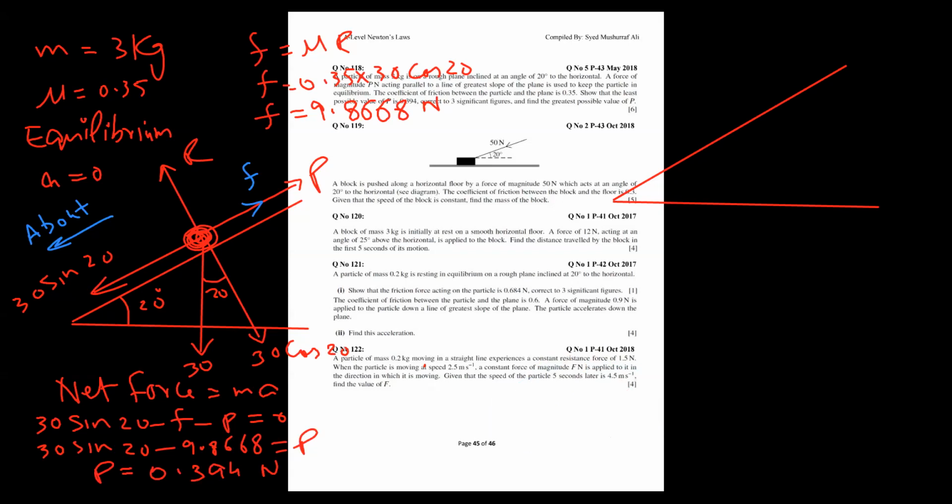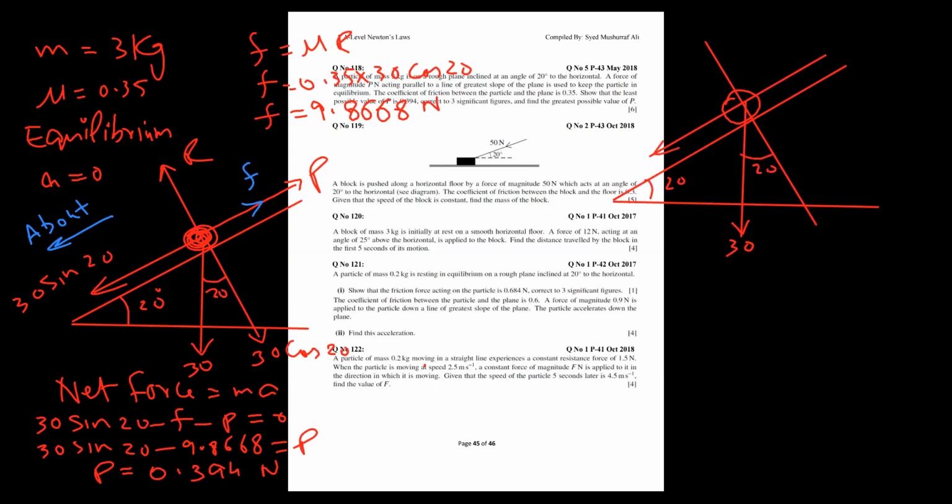Let's talk about condition number 2. Again, we have a particle here, again with applied force on the top. Let me make it again. These are the up and down forces acting, with the applied force acting upward like this, and there's a weight component downwards. Weight is what again? 30 newtons, you know it. Okay, so this is angle 20.